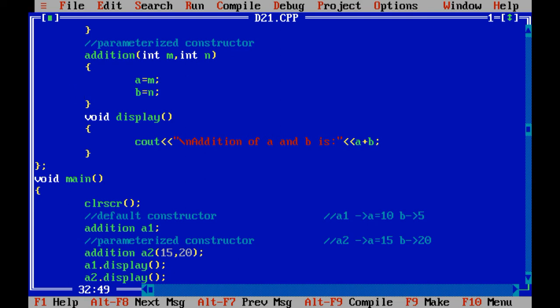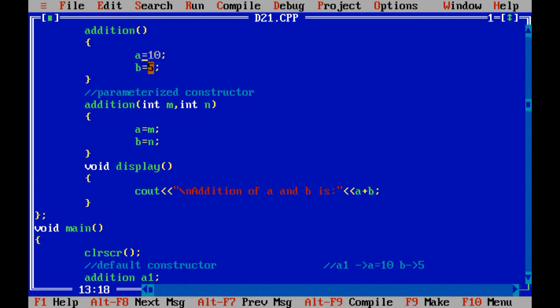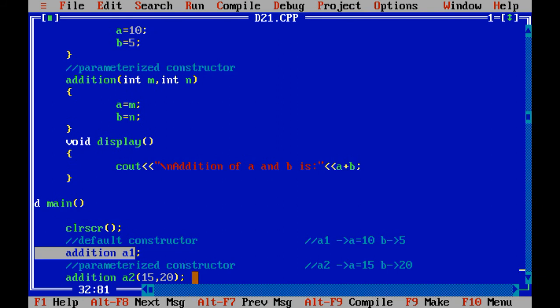So even when you call it by passing some values over here, once you have created A2, it will automatically call the default constructor of the class. It will initialize the value of a and b by 10 and 5. After that, when you call it by passing the parameters, in such cases it will override the value of a by 15 and the value of b by 20.